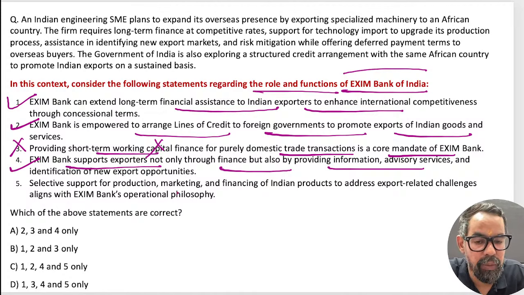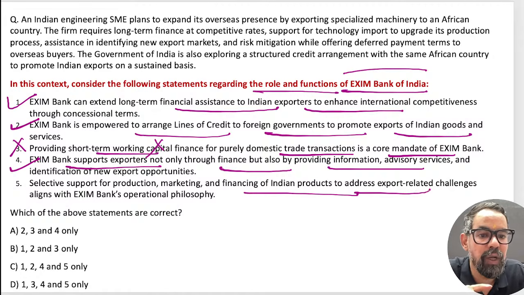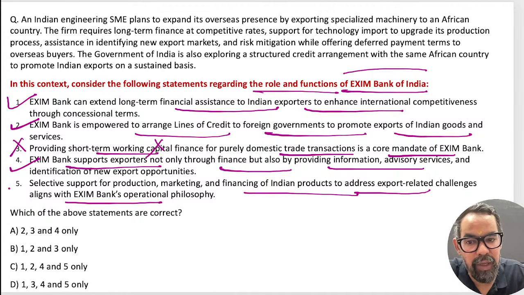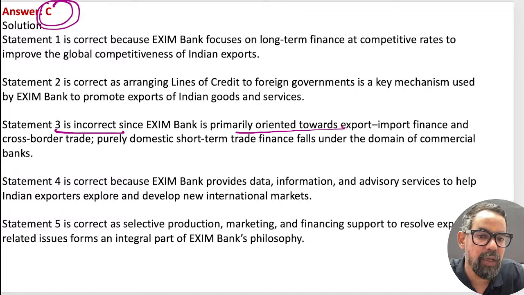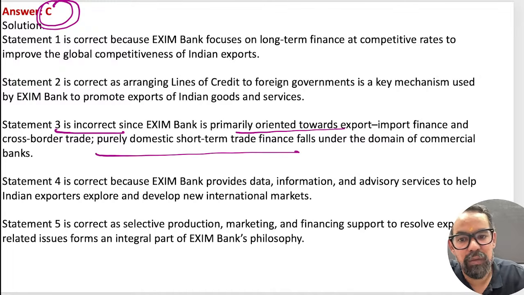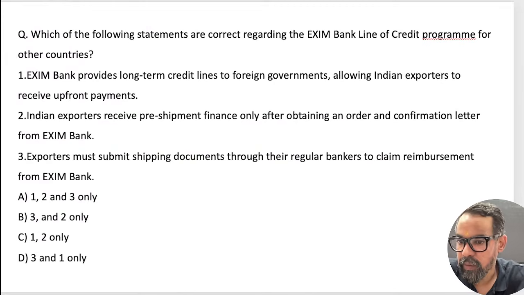Selective support for the production, marketing and financing of Indian products to address export-related challenges, aligned with Exim's areas. This is also correct, right? So 1, 2, 4, 5 means option C must be the right answer for this one. Very good, guys. Option C: Exim is primarily oriented toward export. It is not merely related to this particular one. Next one, guys.